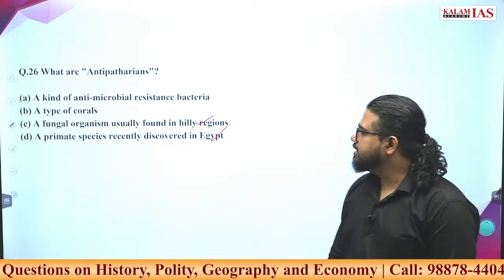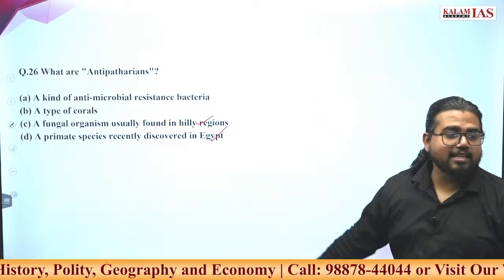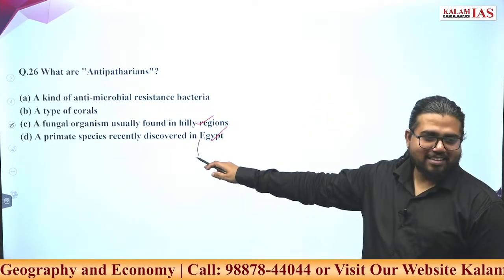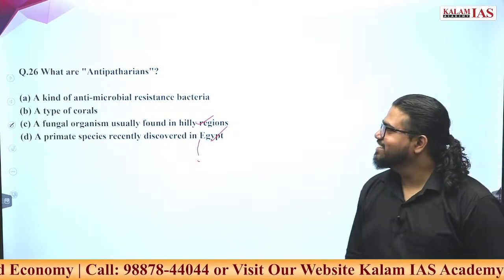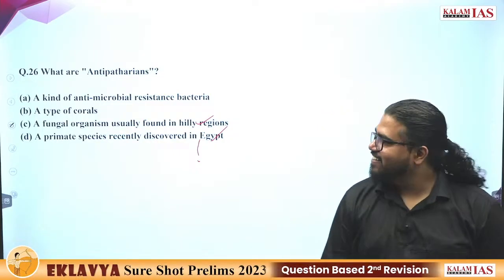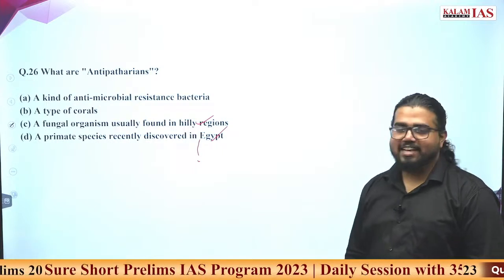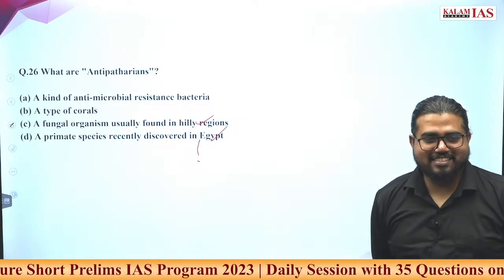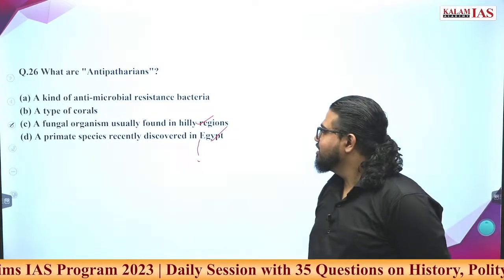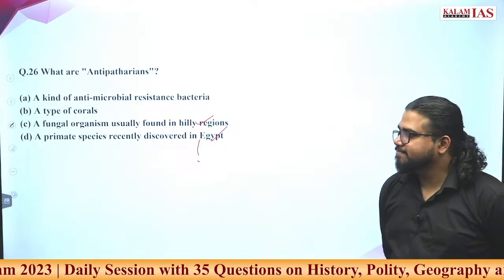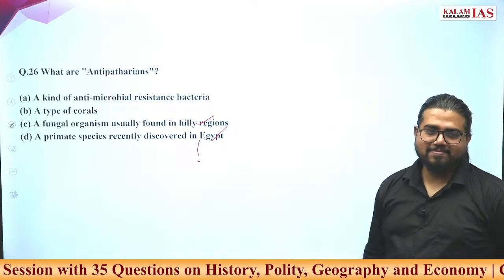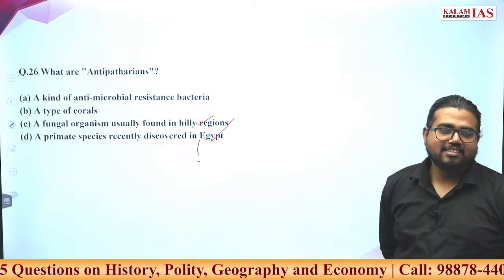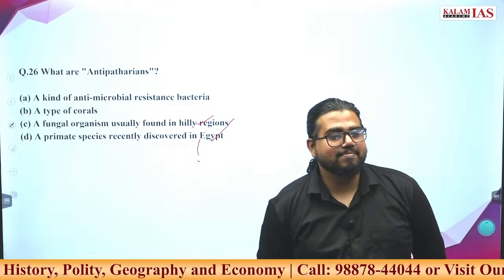A primary species recently discovered in Egypt. Which species? D. Okay, tell me the other options. C. Come on.